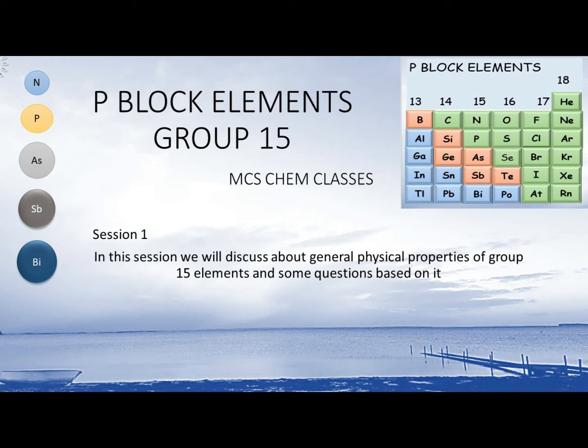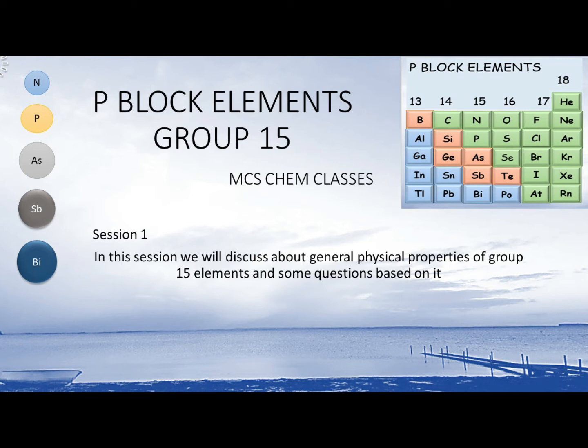So here we are going to discuss the p block elements, and you know that s and p block elements together are known as representative elements. Among these, the p block elements belong to group 13 to group 18. In this session, we are going to discuss the general physical properties of group 15 elements, which is also known as Pnicogens.